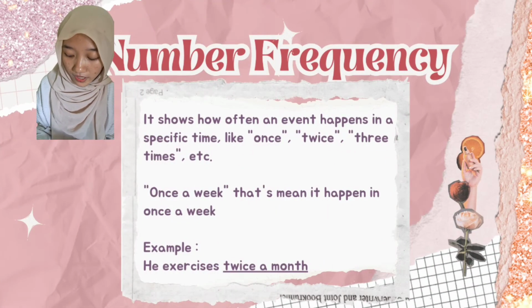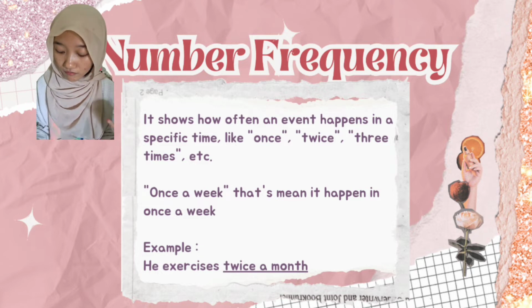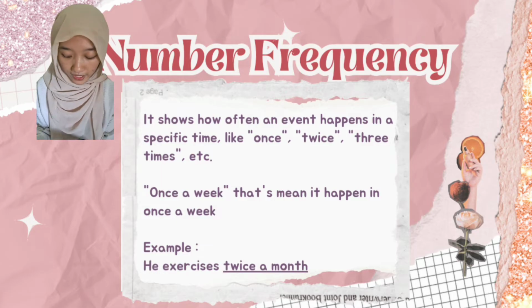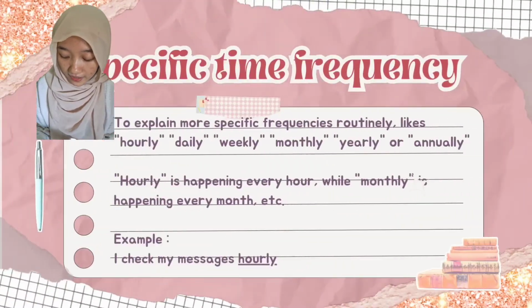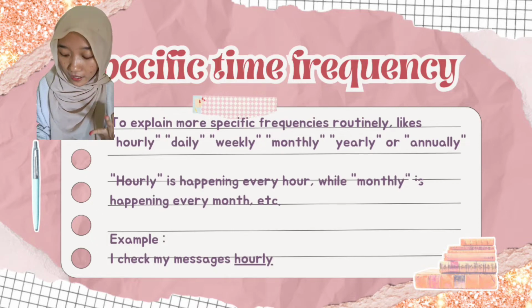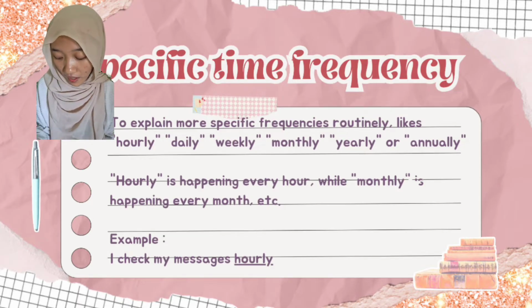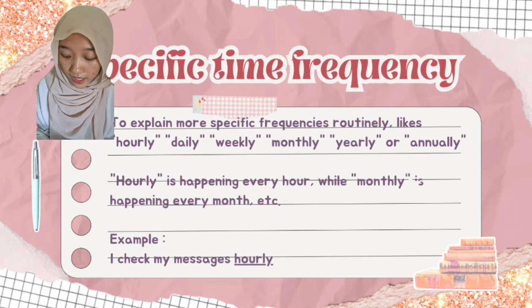Next, number frequency. It shows how often an event happens in a specific time, like once, twice, 3 times, or many more. Example: he exercises twice a month. And next, specific time frequency. To explain more specific frequencies routinely, like hourly, daily, weekly, monthly, yearly, or annually. Hourly is happening every hour, while monthly is happening every month, and also yearly is happening every year. Example: I check my messages hourly.